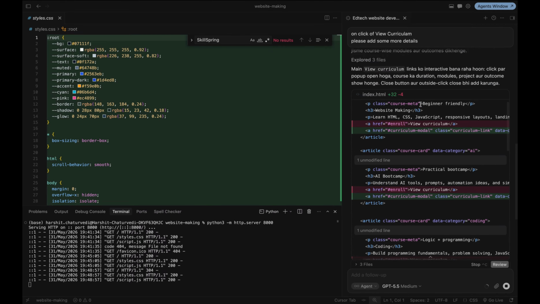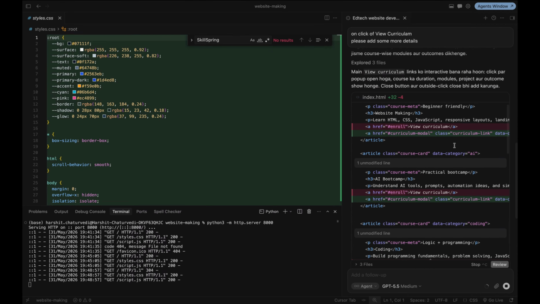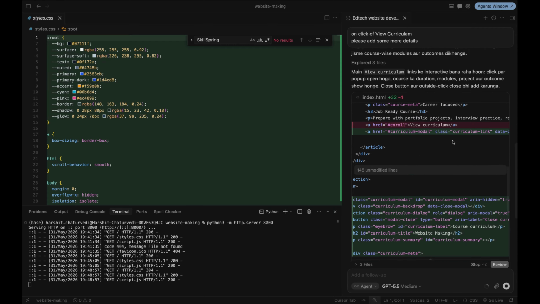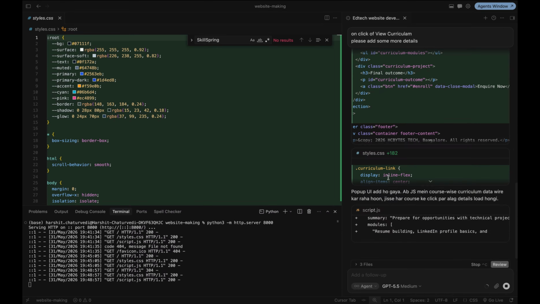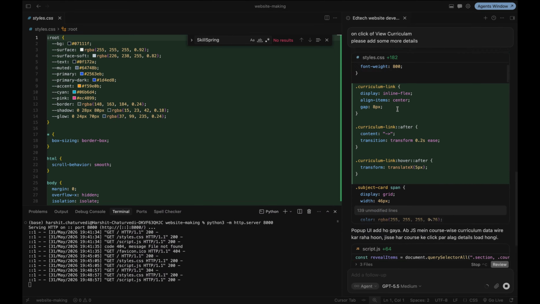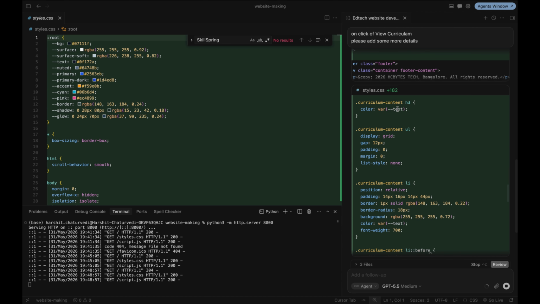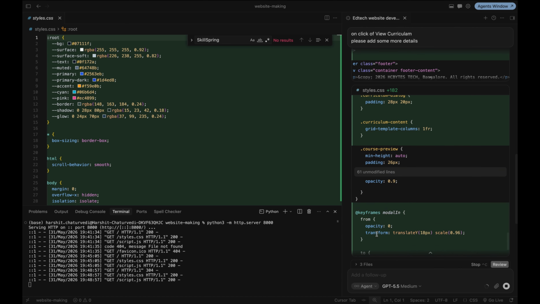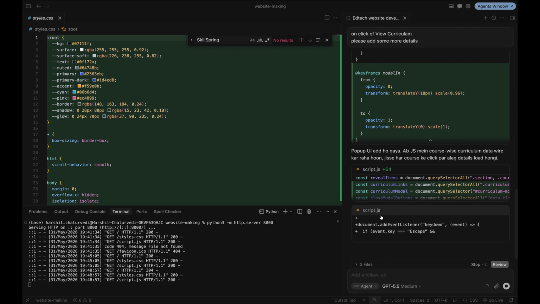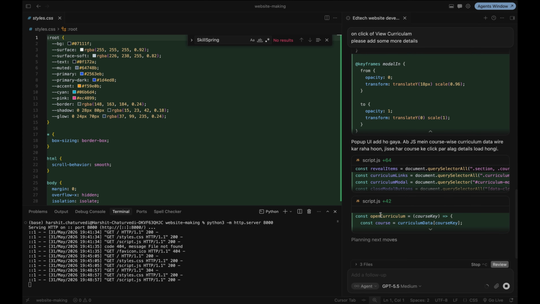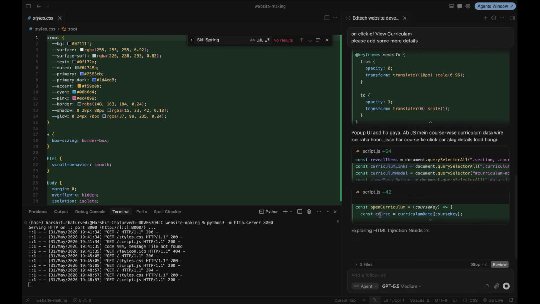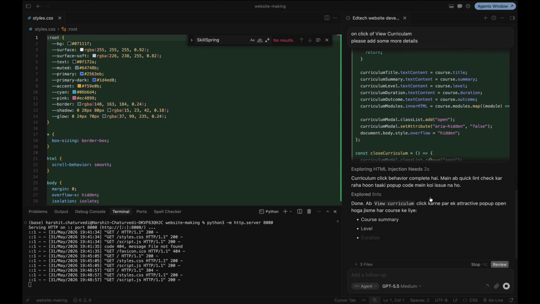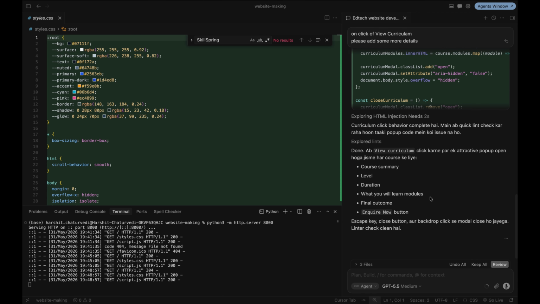Some code is updated, and some code is deleted. Even my style.css is updated, because it is trying to add some new things. Now script.js is also updated, correct? Because the on-click function will work only in JavaScript. I told you HTML is only for structure, CSS is for styling, and JavaScript is responsible for the behavior. Now it is saying done.